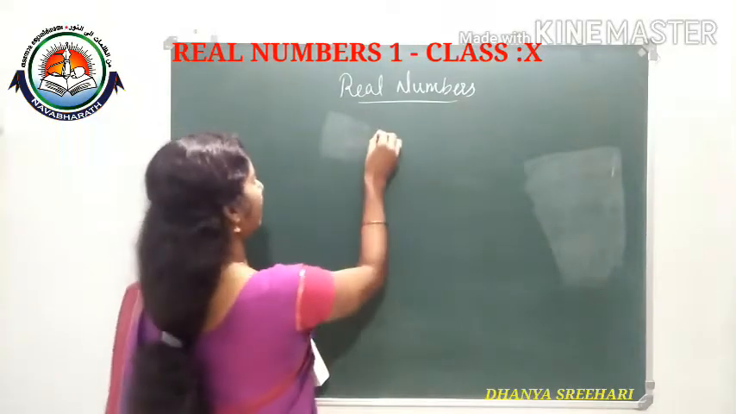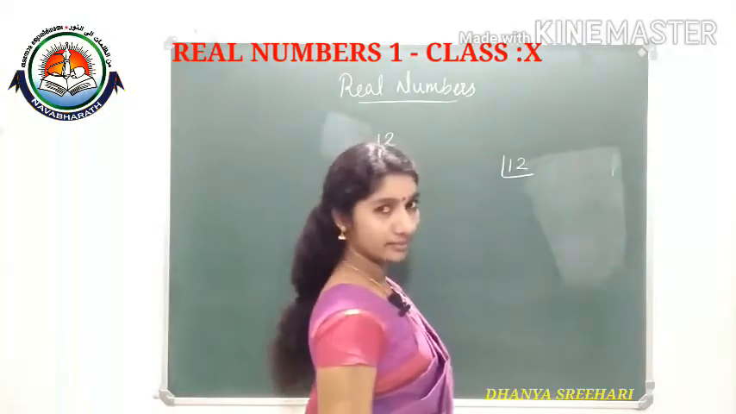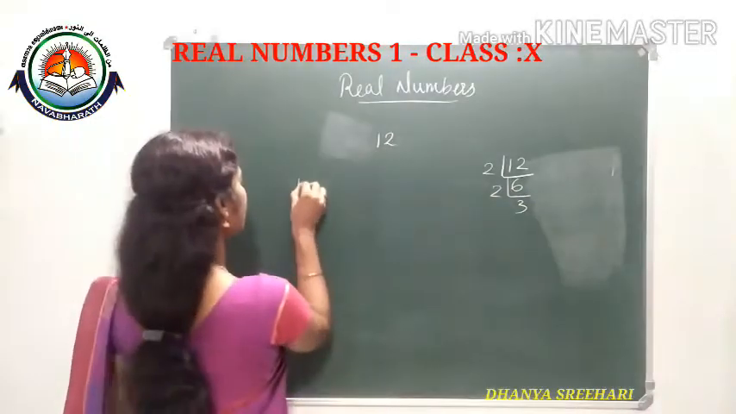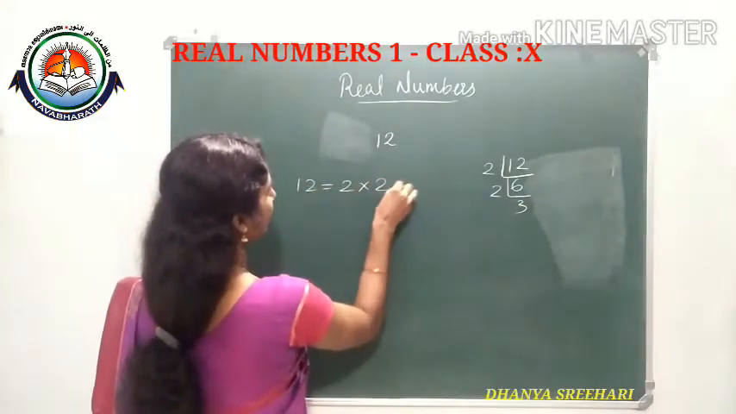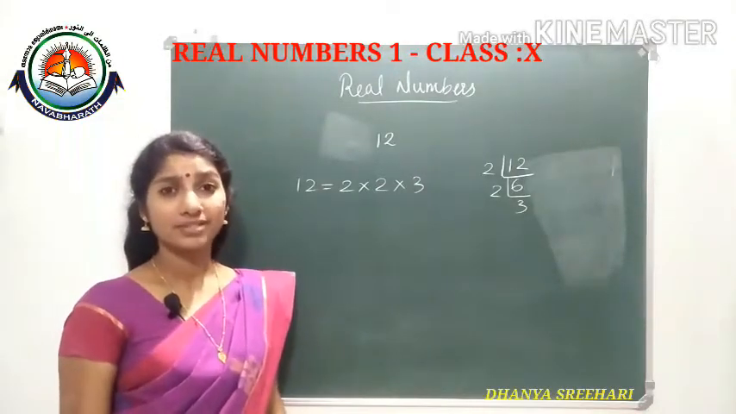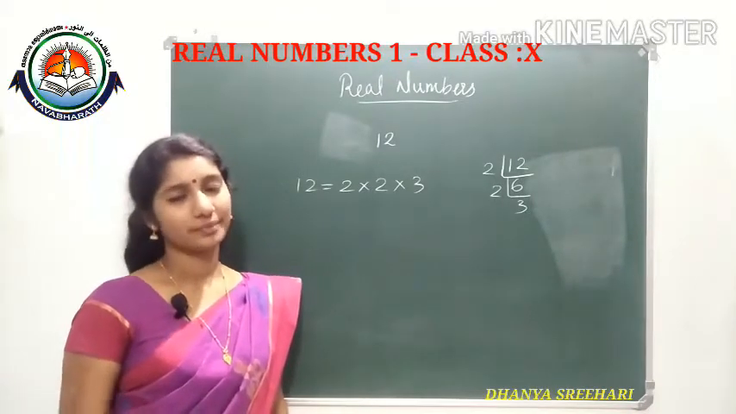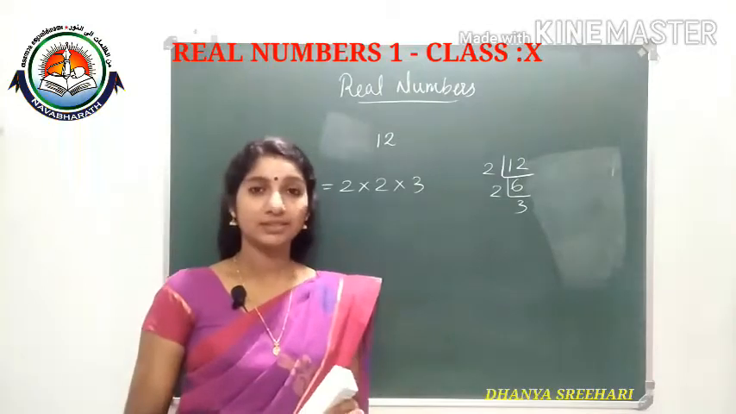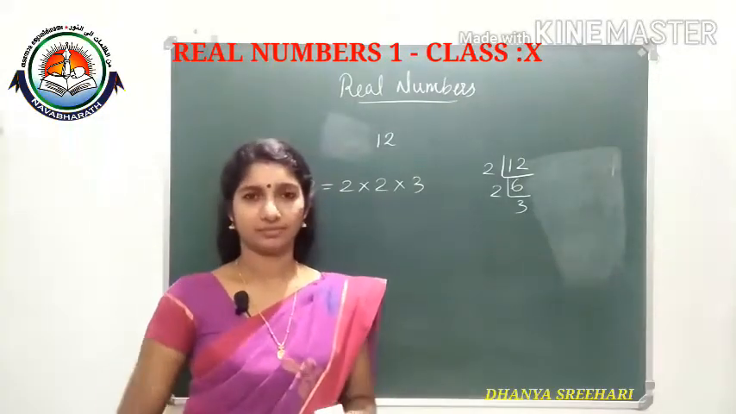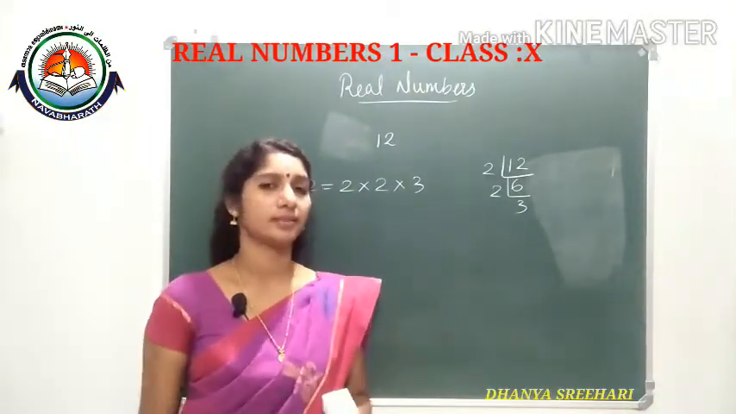See, one number 12. We can factorize 12 like this: 2, 6, 2, 3. That means 12 you can write as 2 into 2 into 3. And what is meant by prime numbers and composite numbers? Prime number means what? Prime numbers means a number whose factors are that number itself and 1. 1 and the number itself are the factors of a number. We will call that number a prime number.